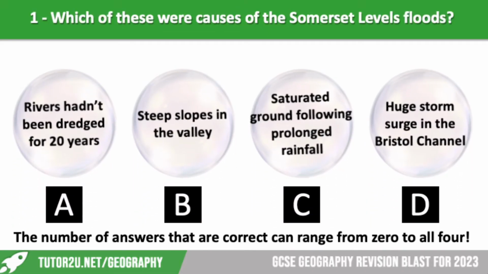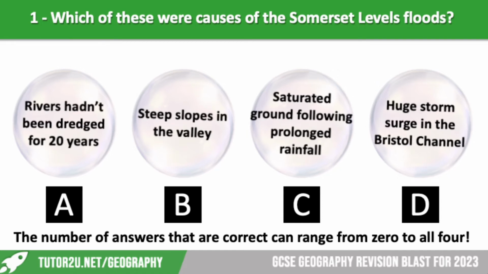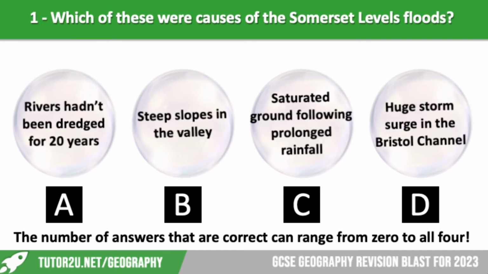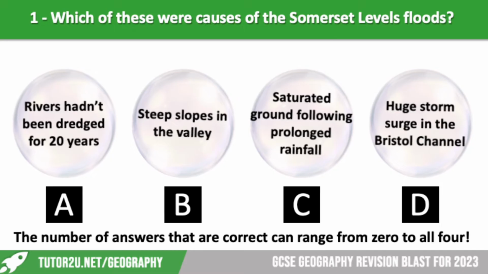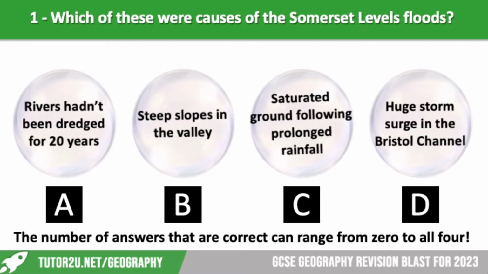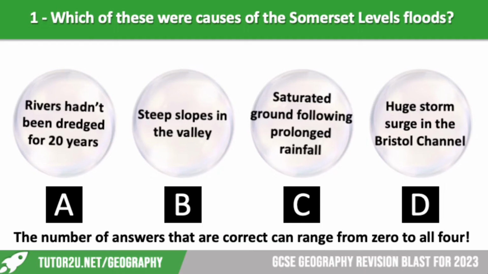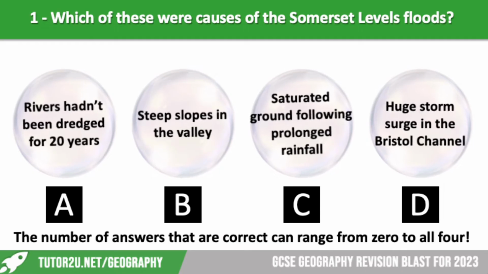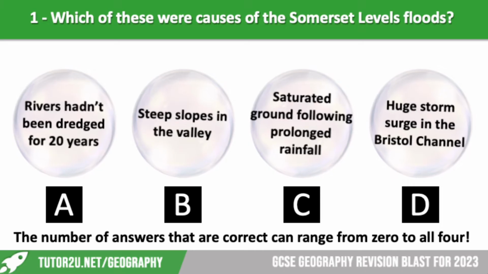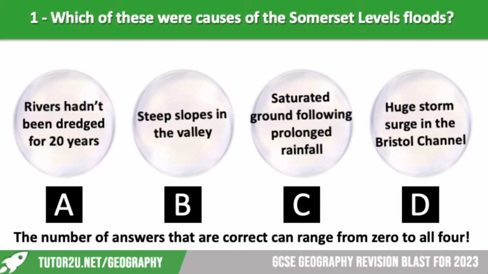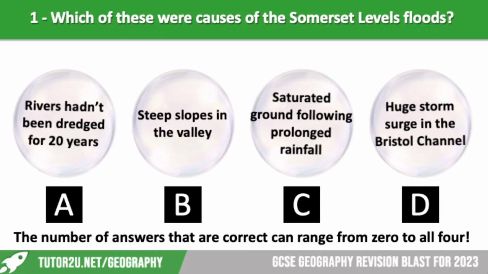So we're looking at the Somerset Levels floods in this question. Now, lots of you would have done this as a case study for your extreme weather event in the UK. So which of these are causes of the Somerset Levels floods? The river hadn't been dredged for 20 years, steep slopes in the valley, saturated ground following prolonged rainfall, and a huge storm surge in the Bristol Channel. If you need a little bit more time to work these out, please do, but we're looking for which of these are correct, ranging from 0 to all 4.